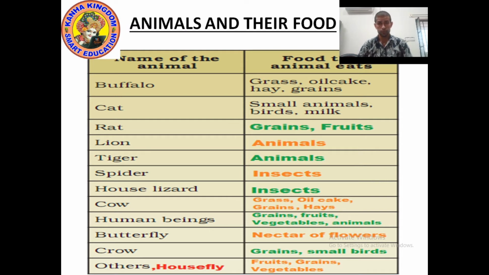Housefly eats fruits, grains, vegetables. It means housefly is a herbivore. So different animals eat different food. Now the question is, from where do we get this food? Now let's move on to the next point.